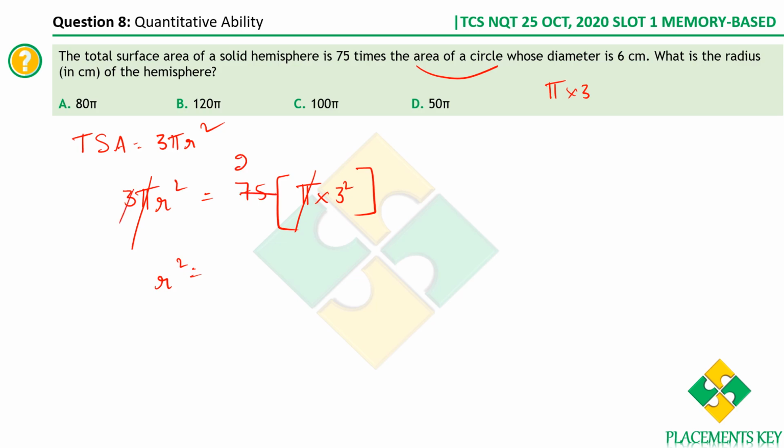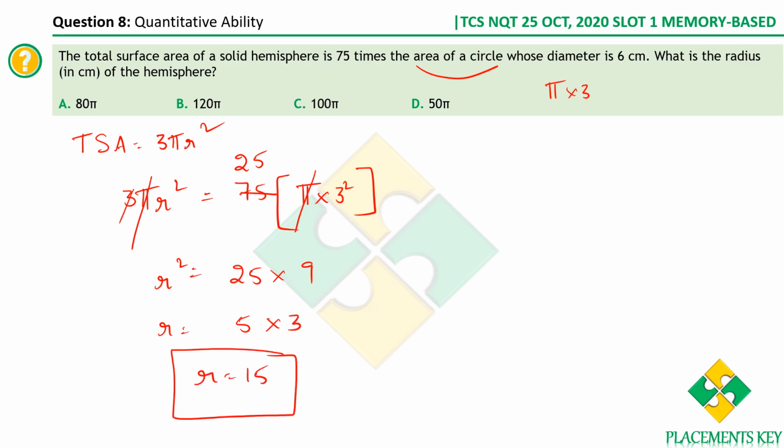3 ones 3, 25s. So you get r square is equal to 25 into 9. So r is equal to square root of 25 into 9. Square root of 25 is 5, square root of 9 is 3. So you get the value of r as 15, which is the radius of the hemisphere. Let me repeat. The total surface area is 3 pi r square, and the area of a circle is pi r square, where r is 3. Just simplify this and you get the value of r as 15.